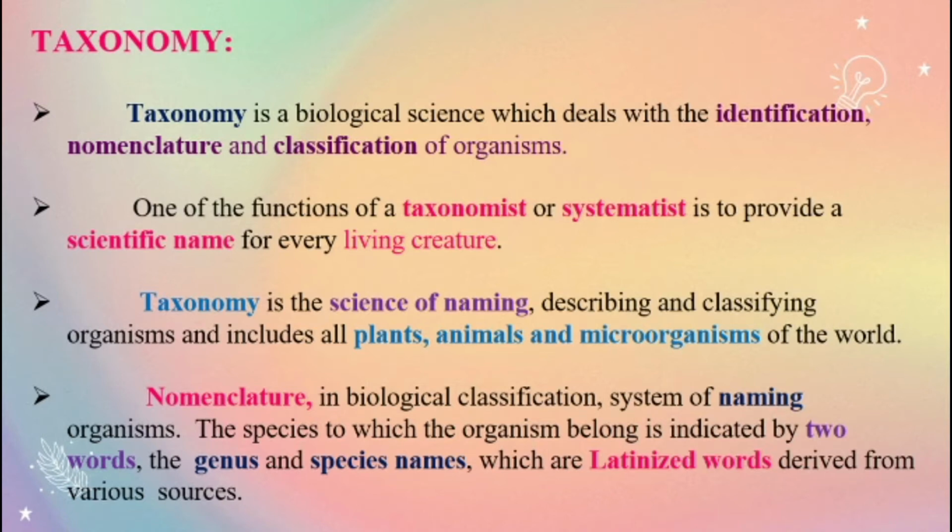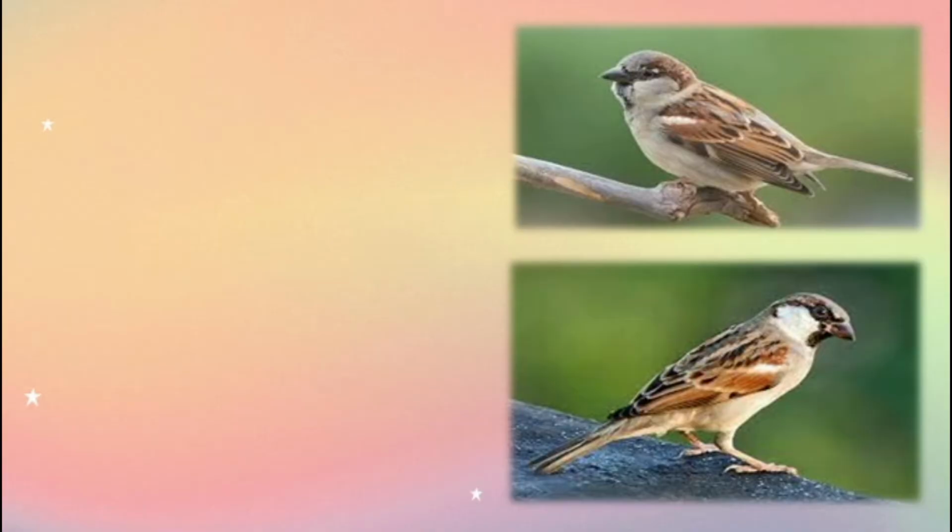Yes, how can we give the name to any organism? It is based on the scientific name, by two words, the genus and the species, because it is a Latinized word. Now see this picture. We know this bird's name is sparrow.